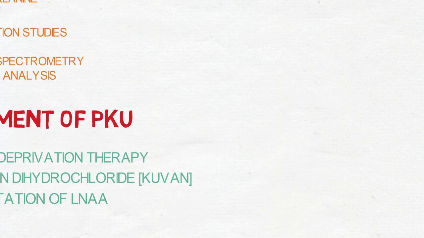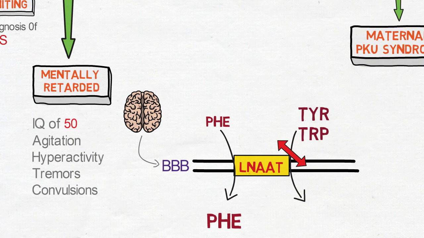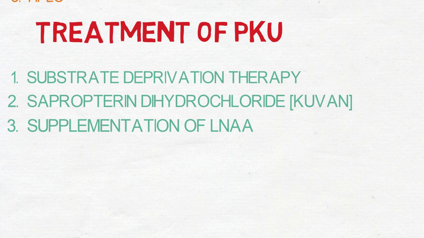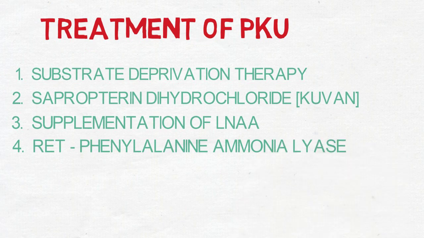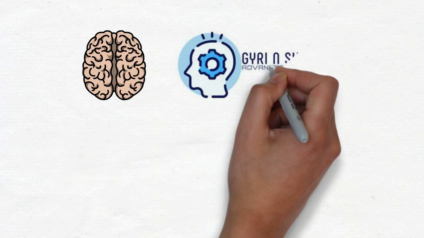The third one is supplementation of large neutral amino acids such as tryptophan and tyrosine. It removes competitive inhibition at the blood-brain barrier and helps in their entry into the brain. The last one is recombinant enzyme therapy, RET, of phenylalanine ammonia lyase. It decreases the level of phenylalanine by channeling it into other pathways.